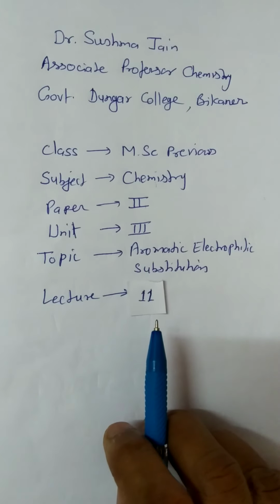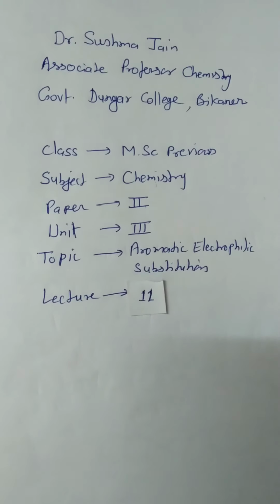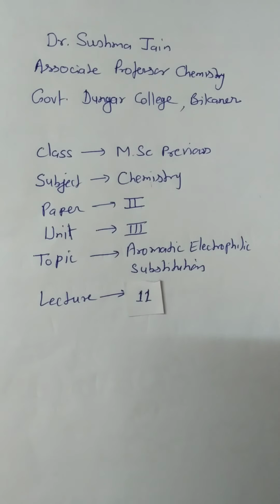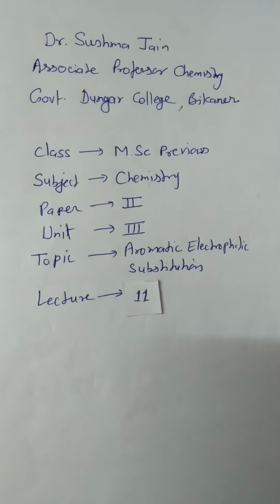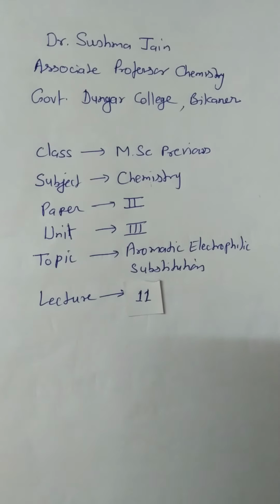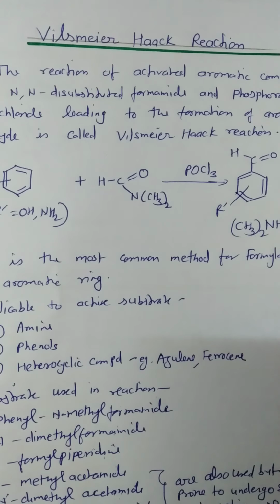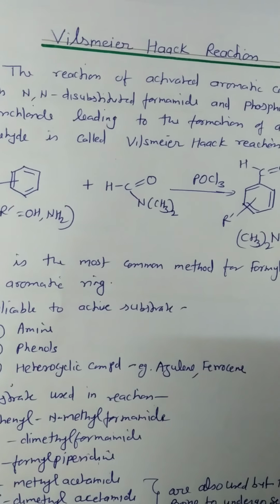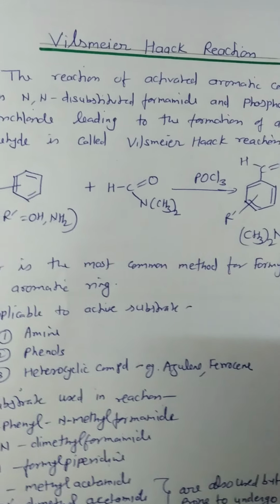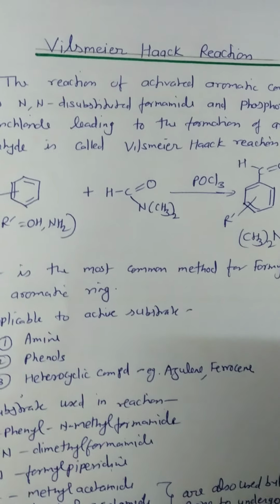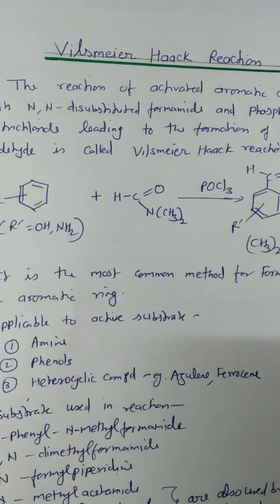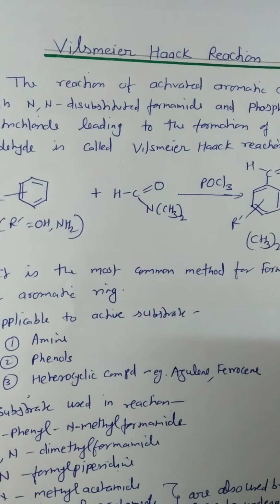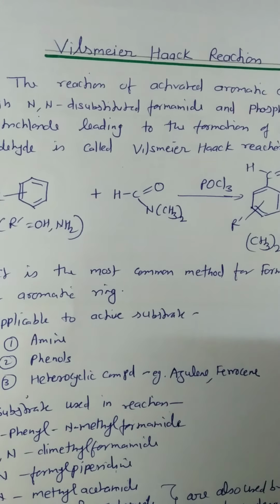In the previous lectures, we have discussed all about aromatic electrophilic substitution. Now today, I shall discuss a name reaction, the Vilsmeier-Haack reaction, which is based on electrophilic aromatic substitution. The reaction of activated aromatic compounds with N,N-substituted formamide and phosphorus oxychloride leading to the formation of aromatic aldehyde is called the Vilsmeier-Haack reaction.